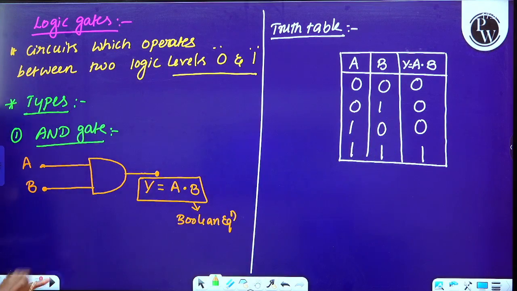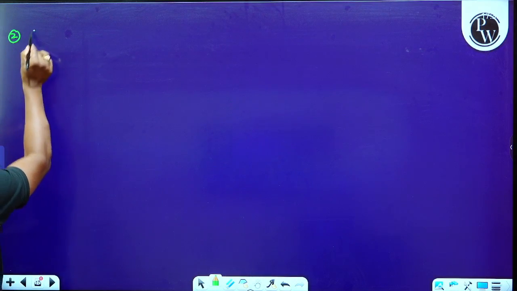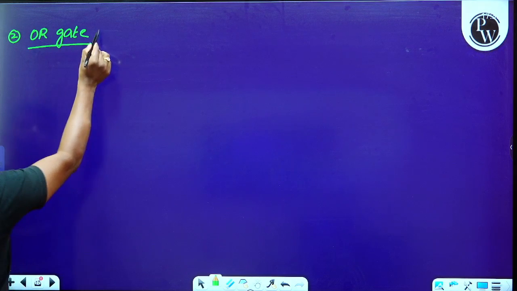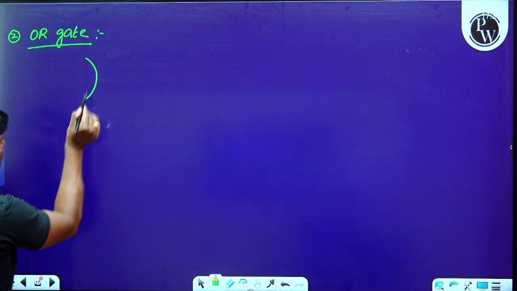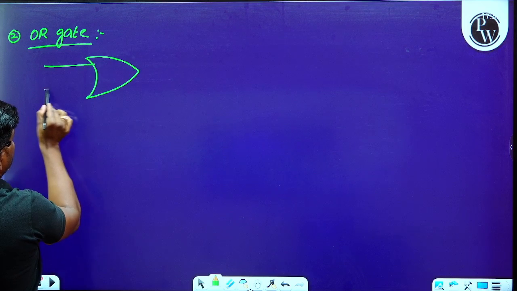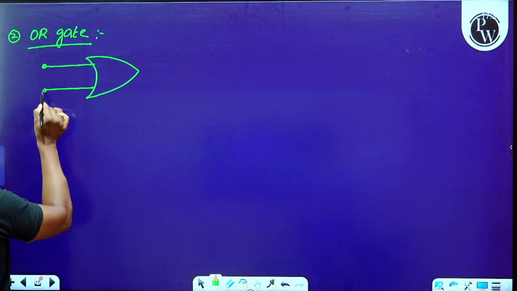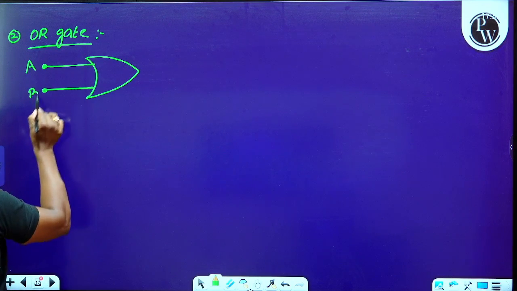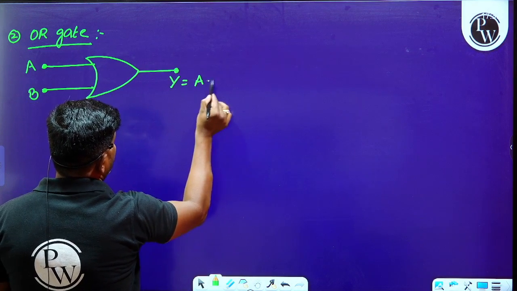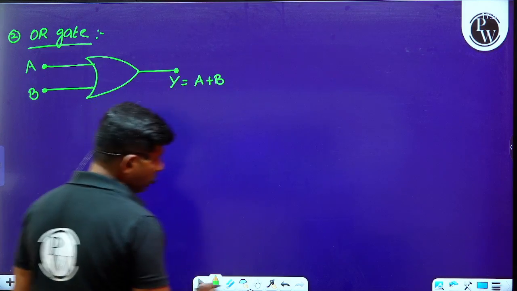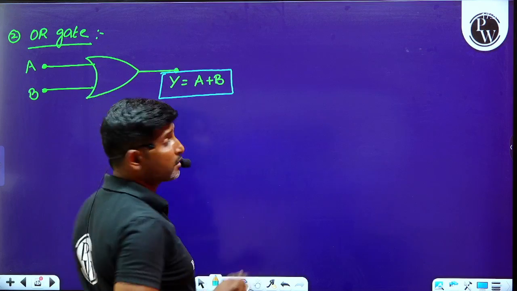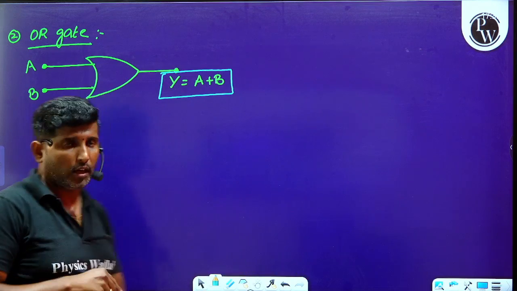Later we can move on to the second one, the OR gate. Please observe this. How can we identify the OR gate? This is the circuit symbol of the OR gate. There are two inputs here, A and B, and only one output, which can be written as A plus B, and we read this as A or B.